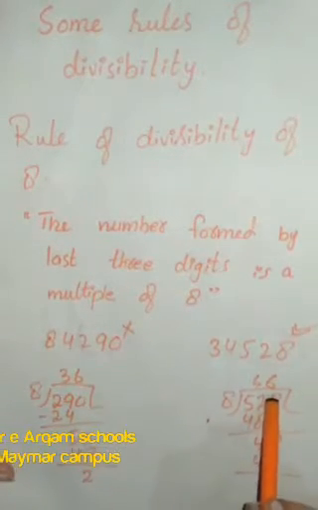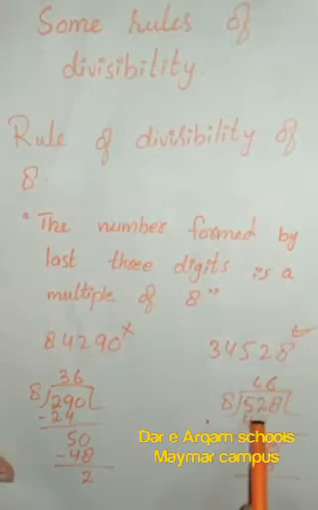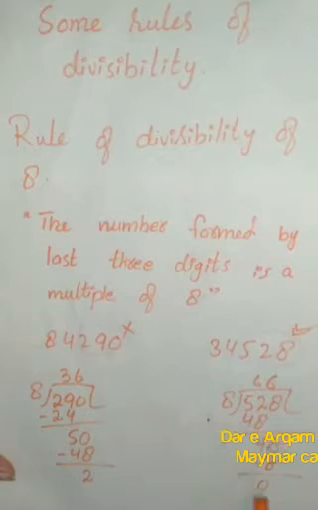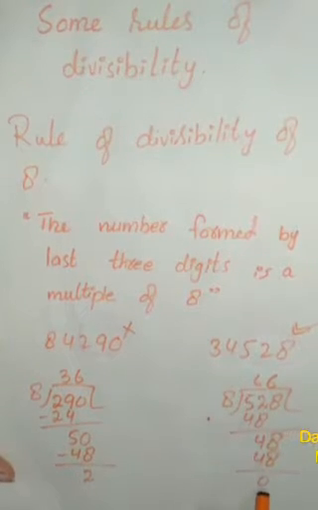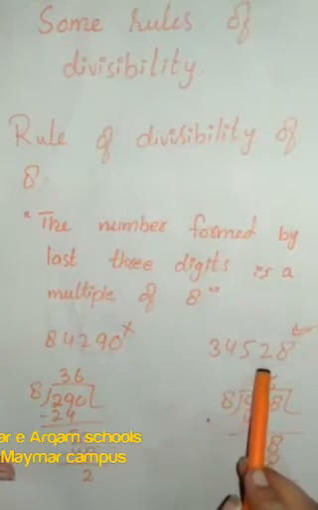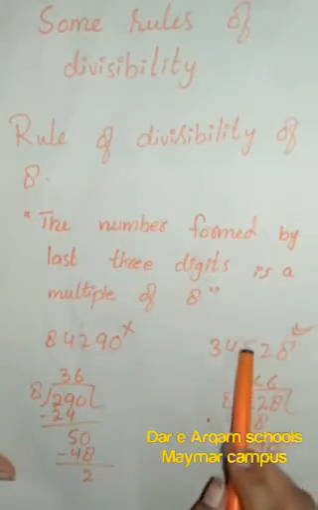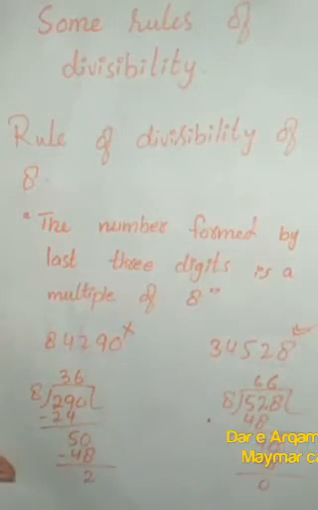For the next number we have the last three digits 528. When we divide this number by 8, we have no remainder. So it means 528 is a multiple of 8, so this whole number will be divisible by 8.